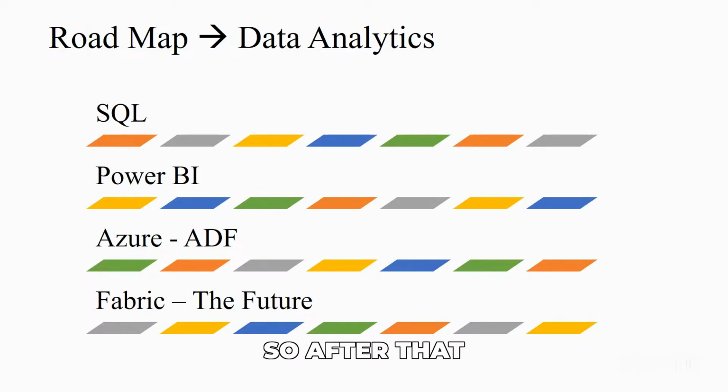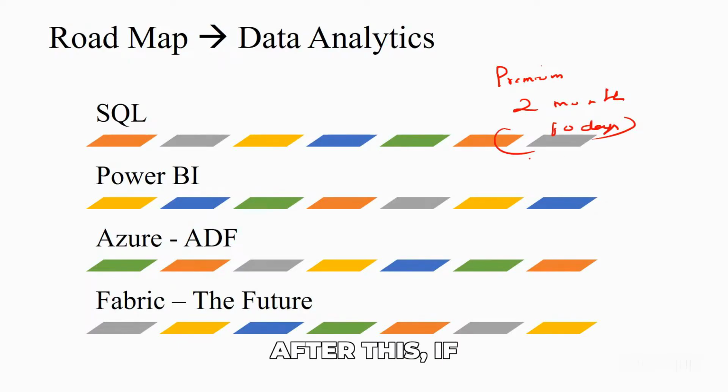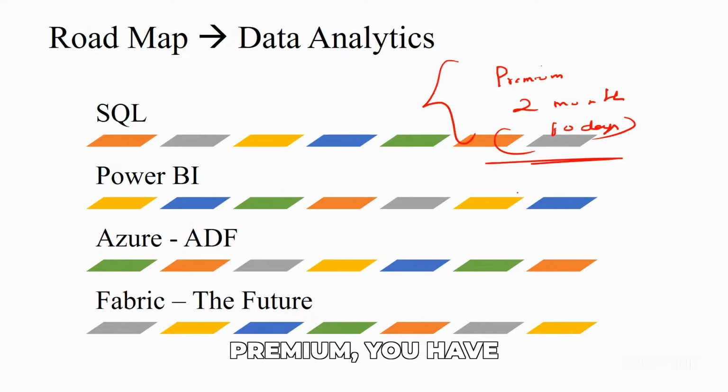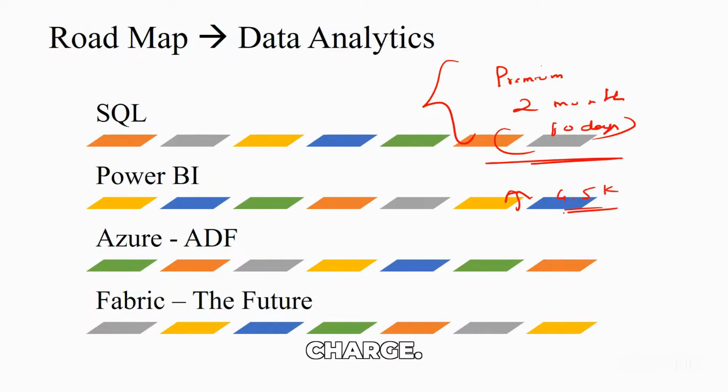So after that, we have to pay extra for licenses? Sorry? Yeah, after that, let's say we have given you Pro and Premium license, and you have utilized it for 2 months, which is 60 days. After this, if you still need Premium, then you have to pay extra, which is around 4.5K, I guess. Depends on the market value, but this is not in our control. This is Microsoft's charge.